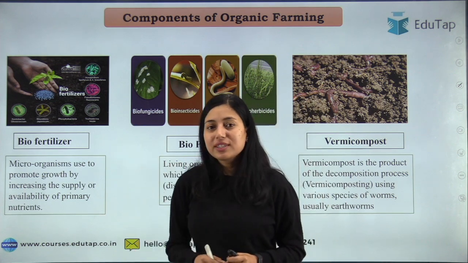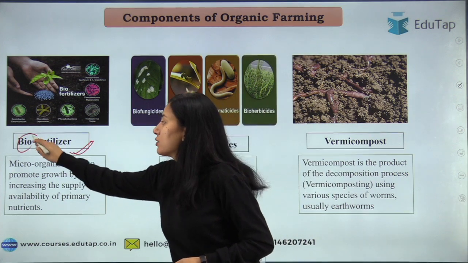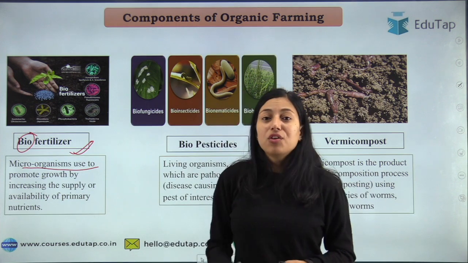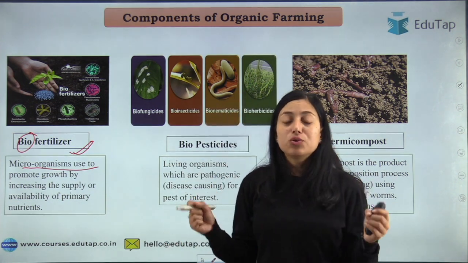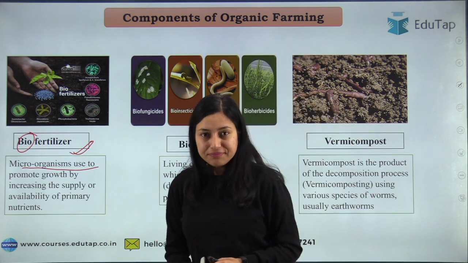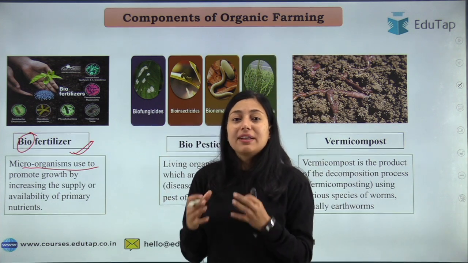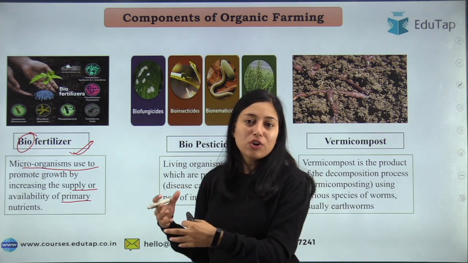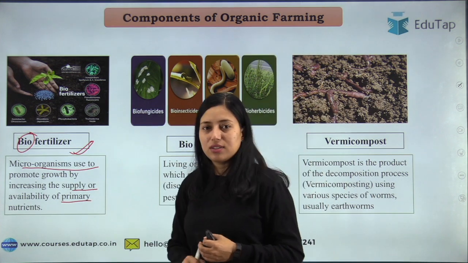So why are we using this? Because in biofertilizer we are not using any kind of chemical, we are using microorganisms, okay, which are used to promote growth of crop by providing nutrients to the crop. So that is your biofertilizer. Use of microorganisms, ठीक है, to promote growth of a crop, which is supplying nutrients to your crops. सॉइल से न्यूट्रिएंट्स लेके आपकी क्रॉप को सप्लाई करेगा, that is your biofertilizer, okay.